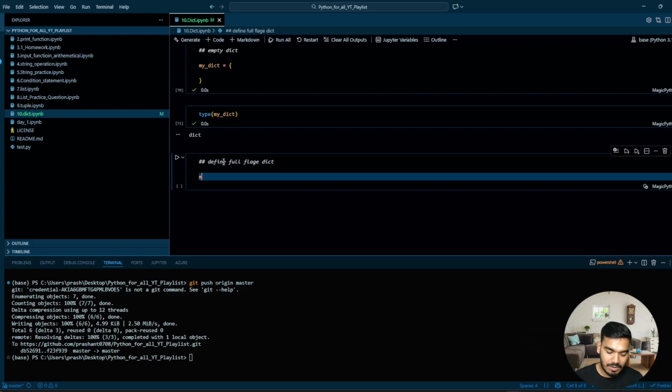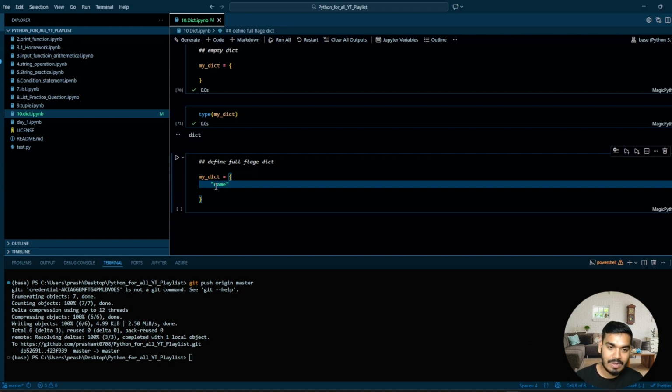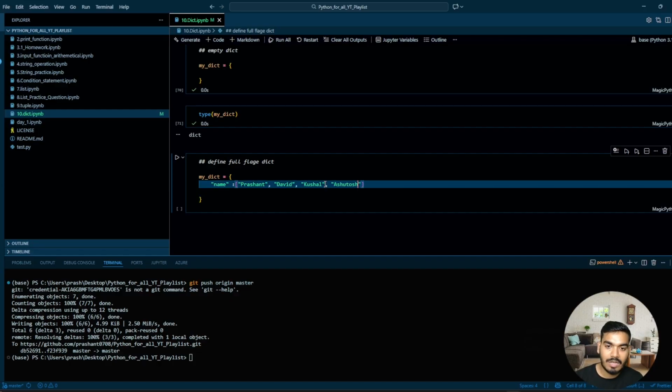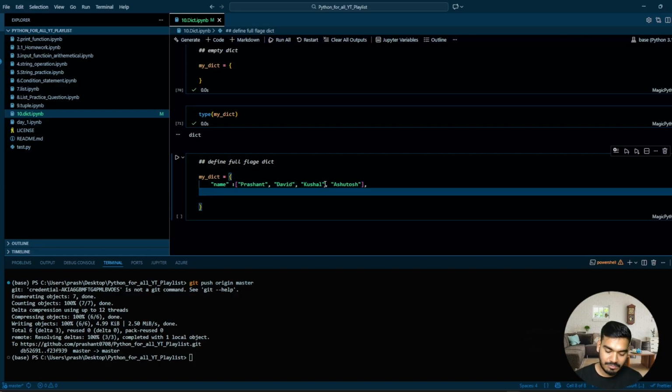I'll write over here my_dict equal to name. And this time I'll pass the name in the form of a list. So we have multiple names, let's say David, Kushal, next let's say Asutosh. Next, we'll add age, and for age, let's say 20, 30, 40, 50.